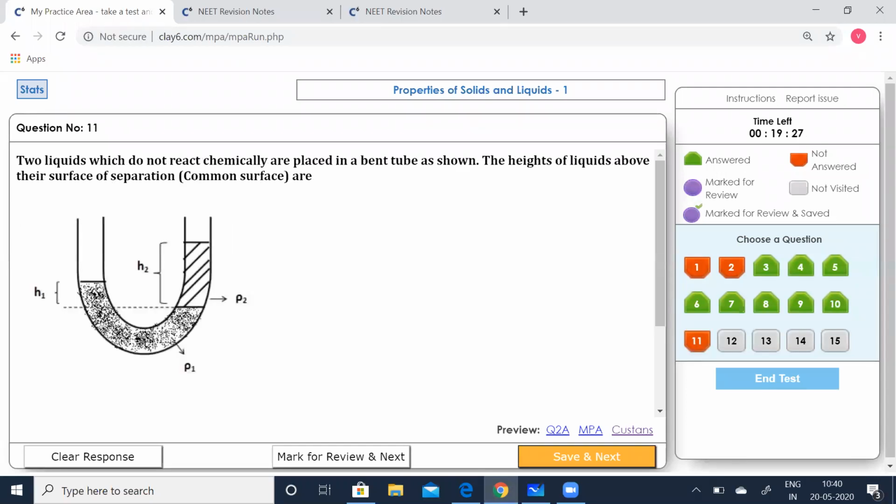Two liquids which do not react chemically are placed in a bent tube as shown. The heights of the liquids above their surface of separation, you can see H2 and H1 are given, are shaded. Now you can see the shaded portion. The liquids are of two different densities, that is, one is rho 1 and the other is rho 2. Now what is he asking? He is asking you the heights of liquids above their separation are what?